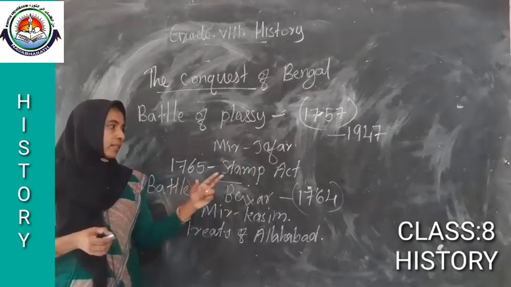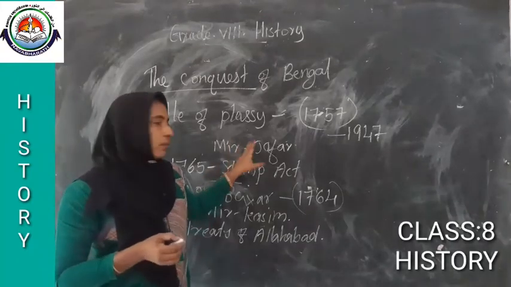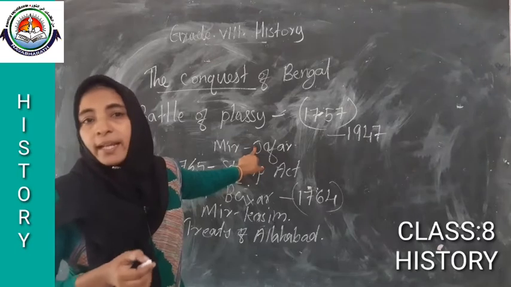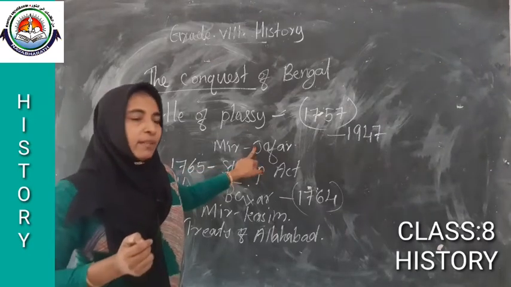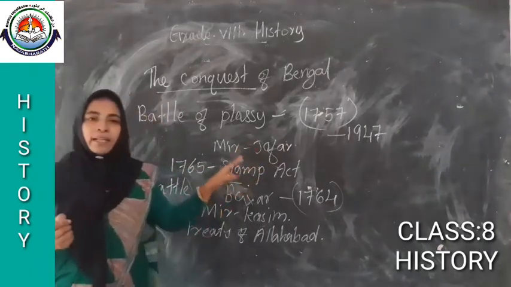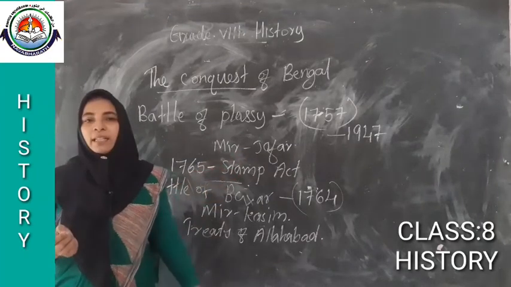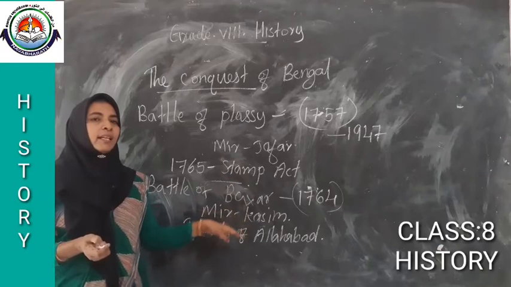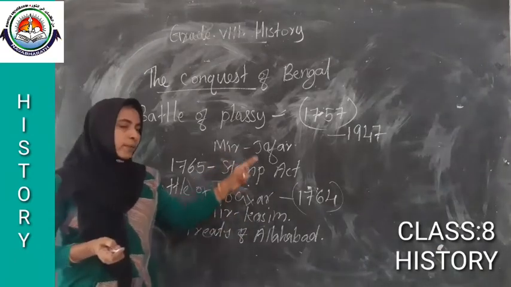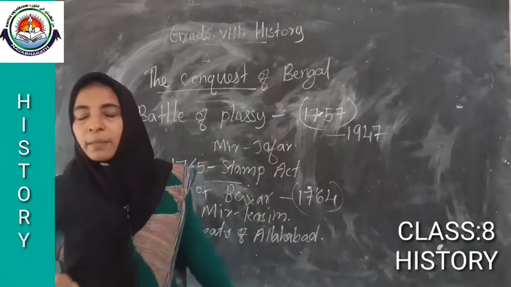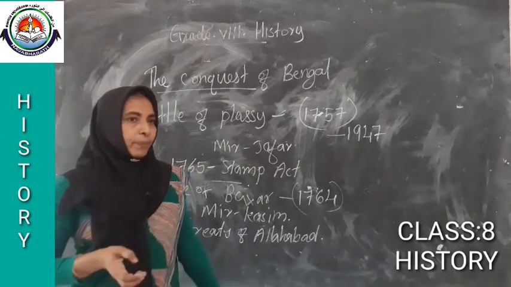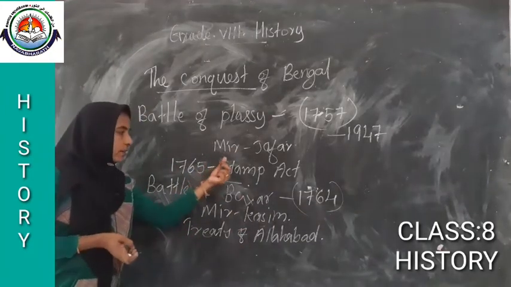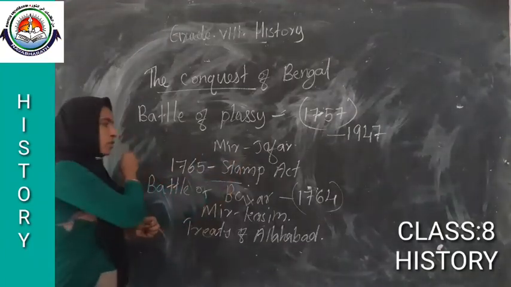Then what happened to Mir Jafar when he failed to maintain the financial aspects? When he failed to maintain the financial aspects of the Britishers, they changed the Nawab. Instead of Mir Jafar, they appointed Mir Qasim as the Nawab. That was where the Plassey war stopped.